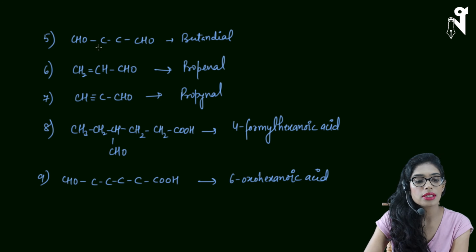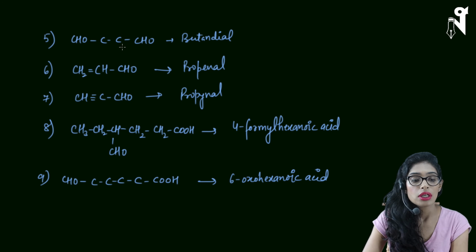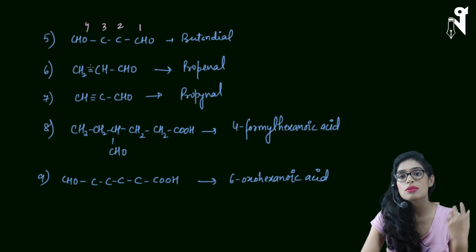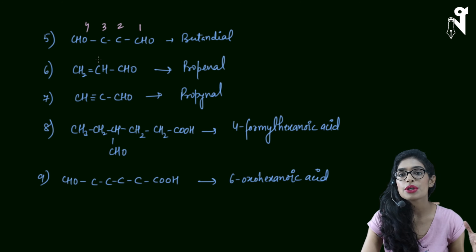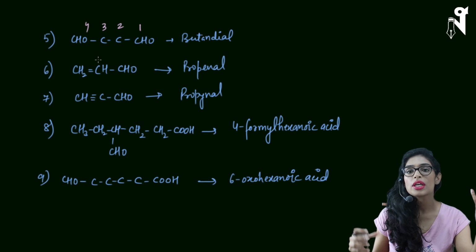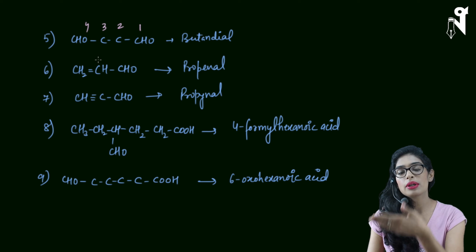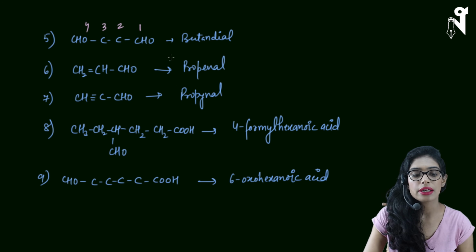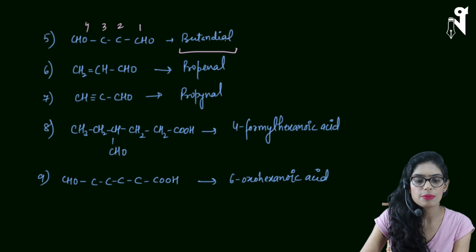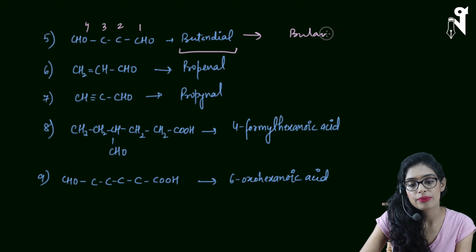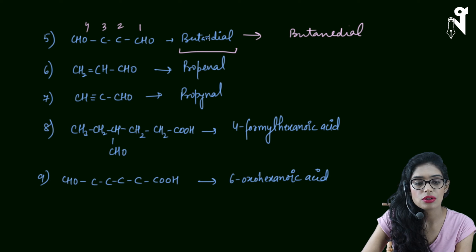So CHO, CHO. We have 2 aldehyde groups over here, and my chain will start from the first CHO and then end with the other CHO. Automatically it is a chain initiating and chain terminating group. Always it will be a chain initiating and terminating group. So this group will be the beginning of the chain and the other will be at the termination of the chain. So we don't have to specifically mention positions 1 and 4. When there are 2 CHOs, they have to be on the first position and the last position. So the name we can directly write as butanedial. I think I've made a spelling mistake. It should be butanedial. Yeah, so I have missed the e. So this is not correct.